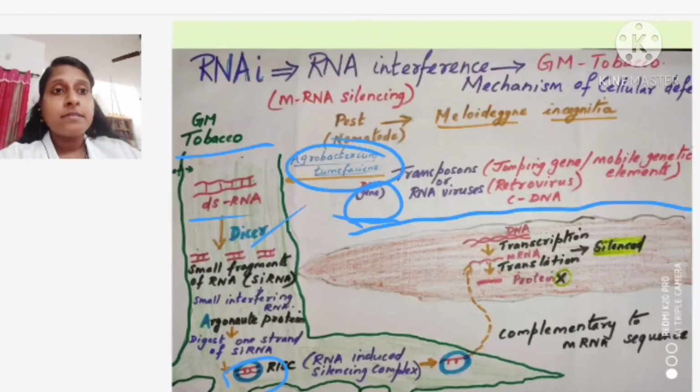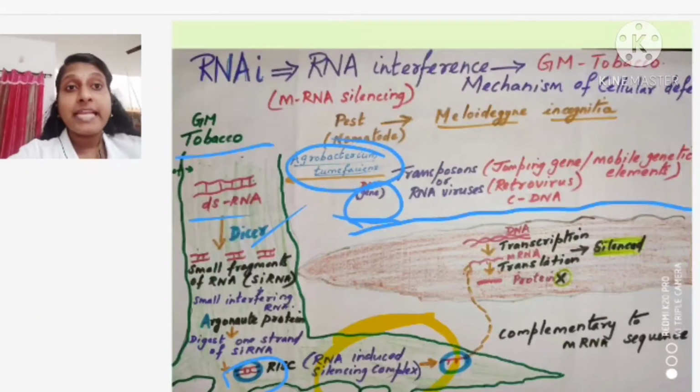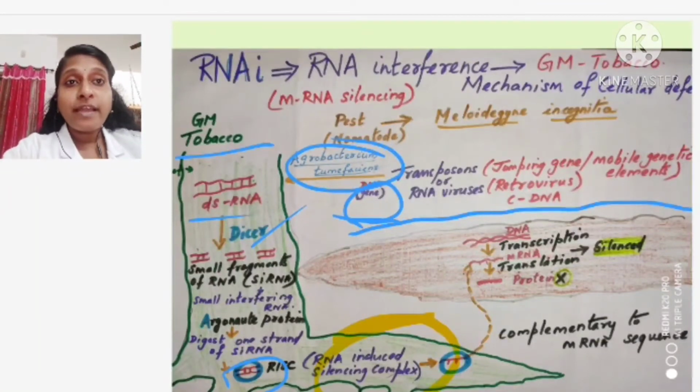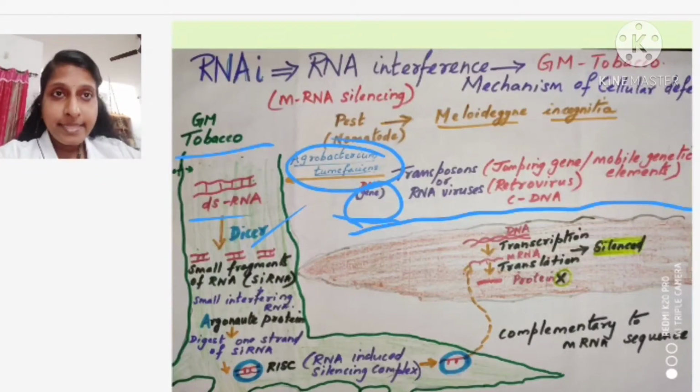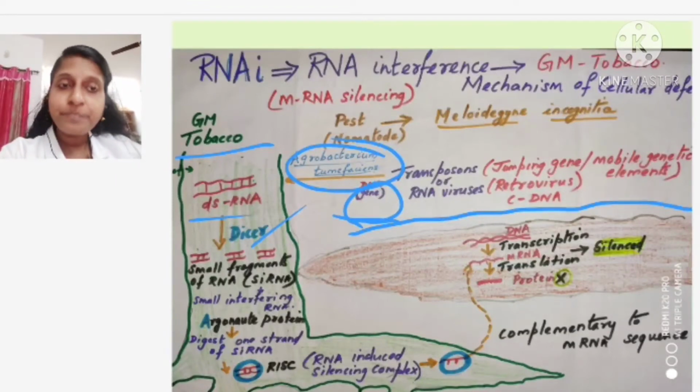So, that complex they are producing, we call it the RNA induced silencing complex. What do you call that? RNA induced silencing complex. In short we write it as RISC, RNA induced silencing complex, RISC. Clear? Now listen carefully.